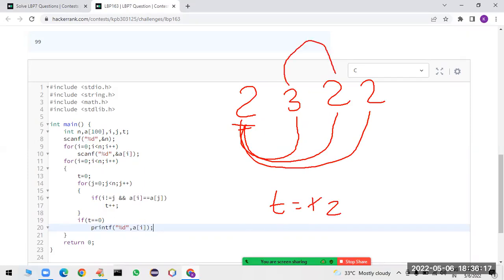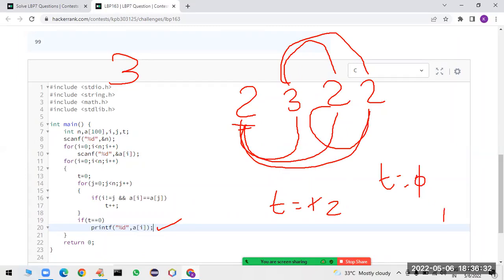Next, is 3 equal with 2? No, then t will become 0 only. Then is 3 equal to 2? No, t will become 0. Loop completed. If t is equal to 0, it will print that 3 will be printed. Next, it will take 2. Is it equal? Yes, t will become 1. Then it won't print. Like that, it is going to check.